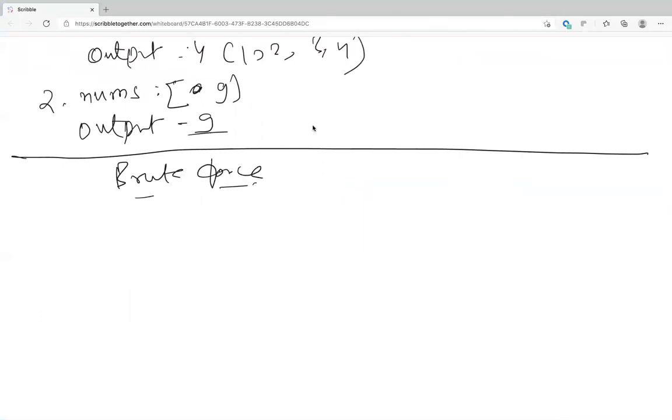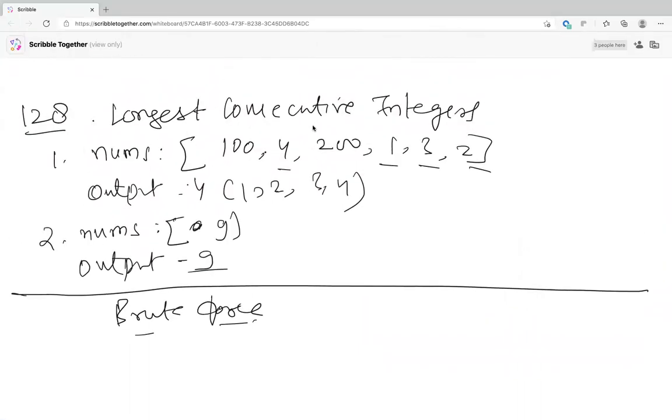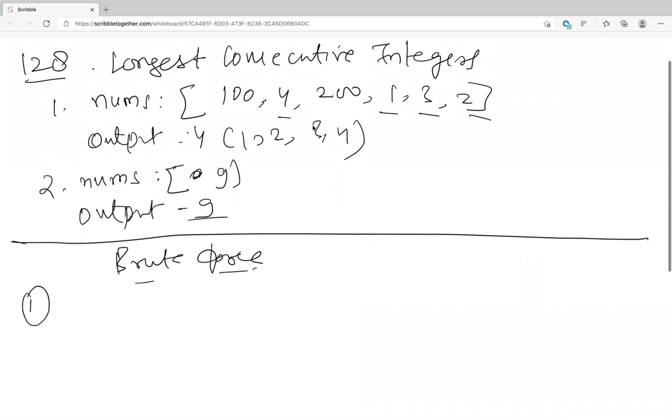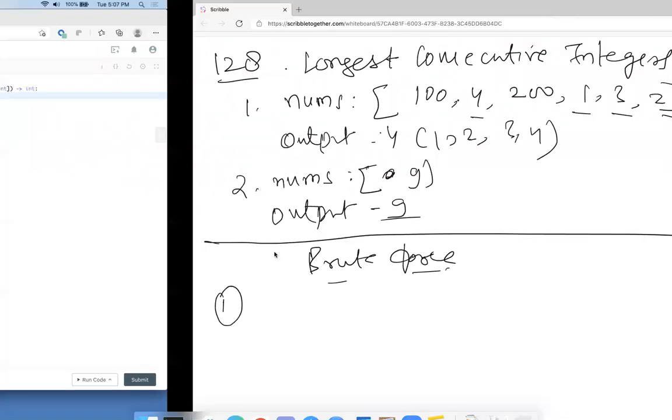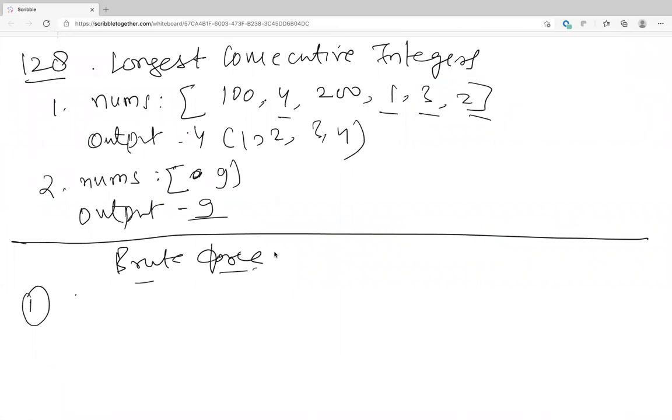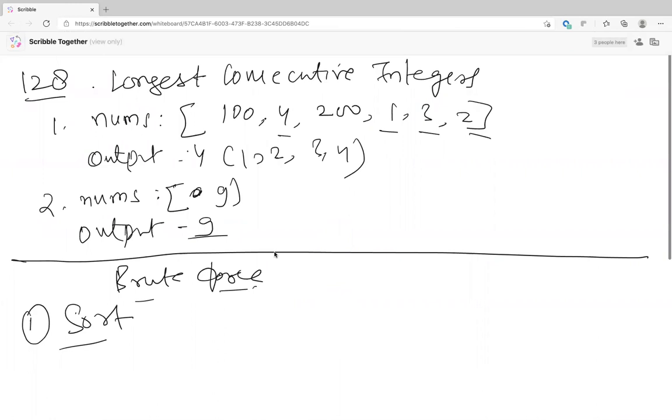So brute force is, I will basically sort all these numbers. Then I run a loop to go over these sorted numbers, and inside that I will have another loop that will increment the longest count, like 1, 2, 3, 4, 100, 200.